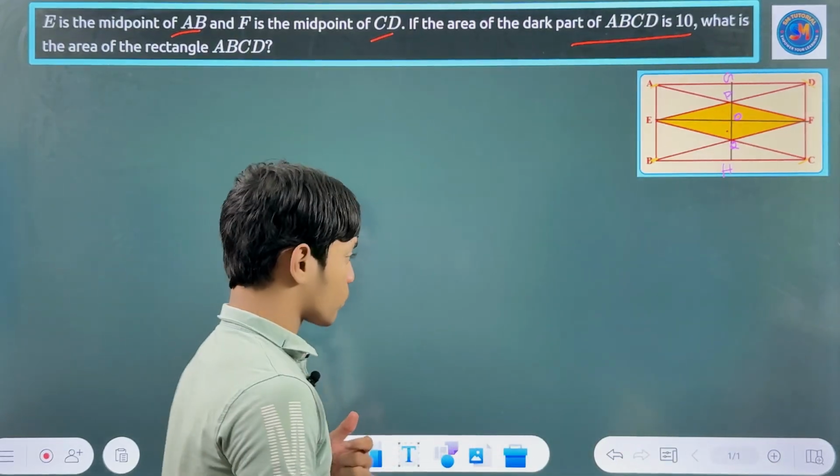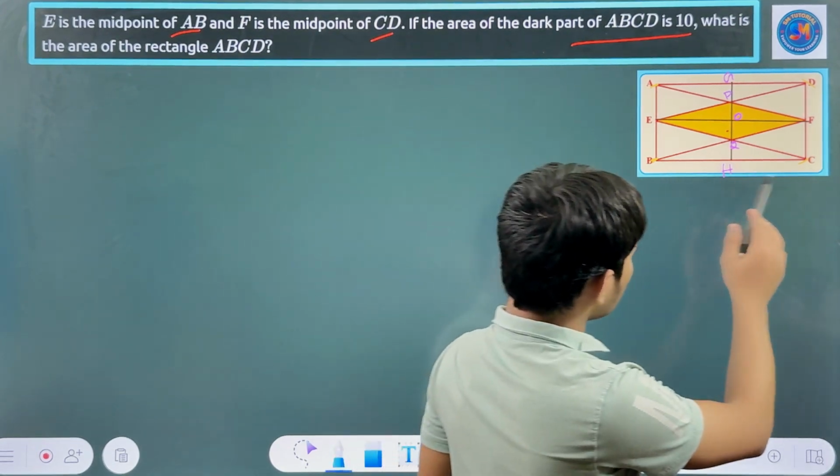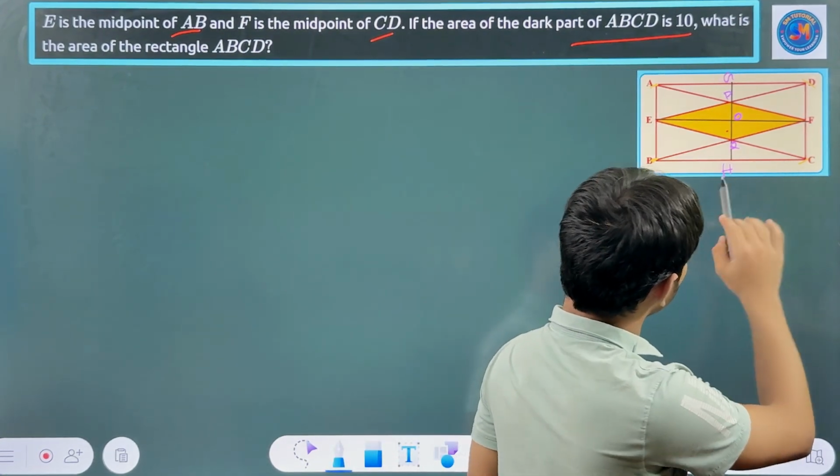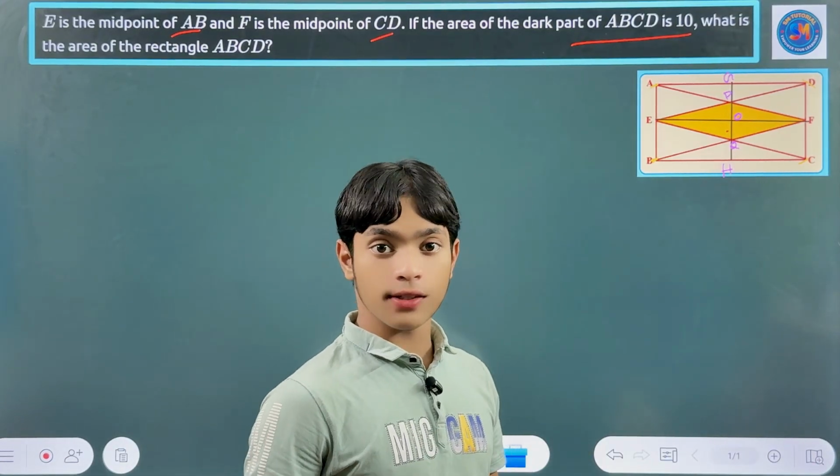What you can see now is EPQ. EPQ is the triangle. The area of this is 5.